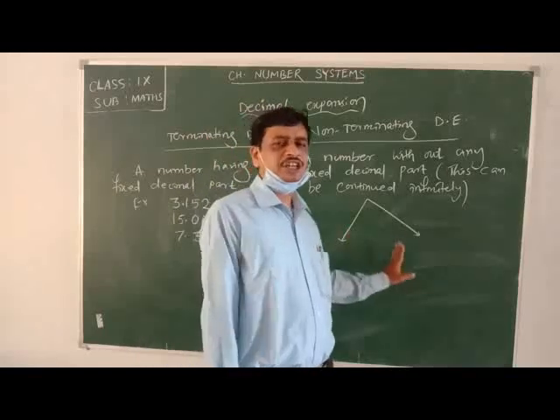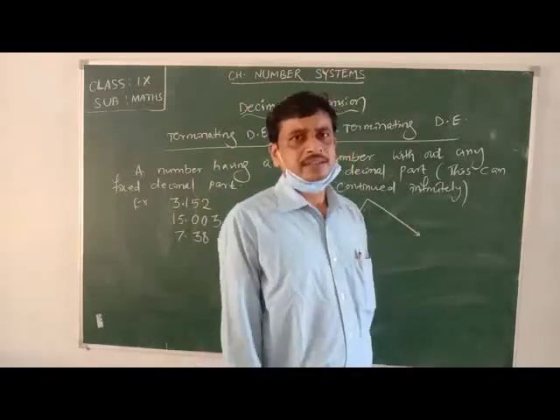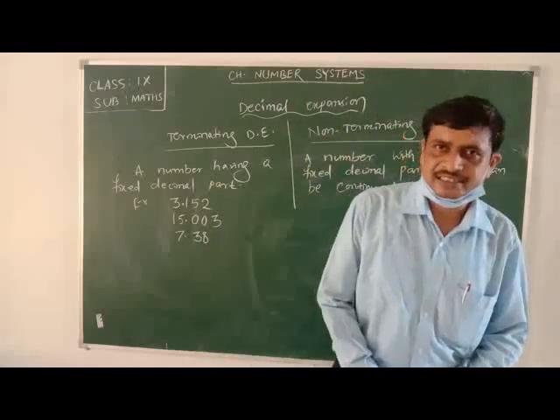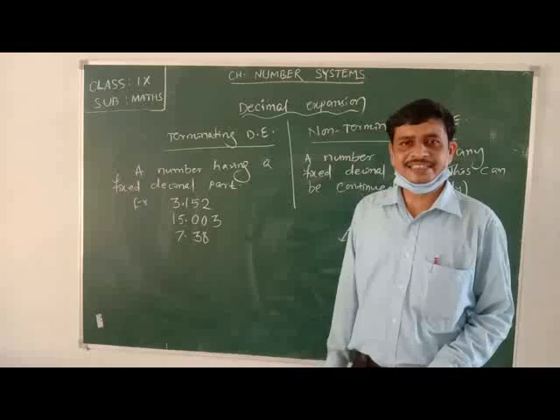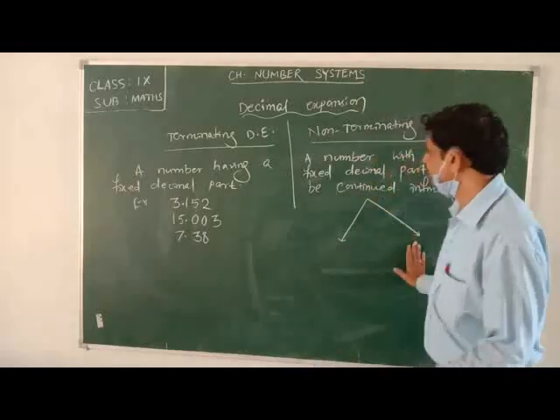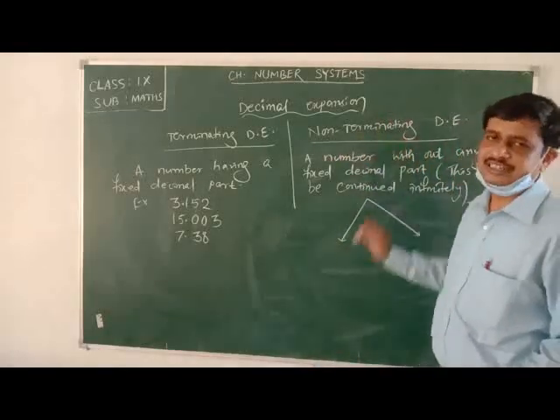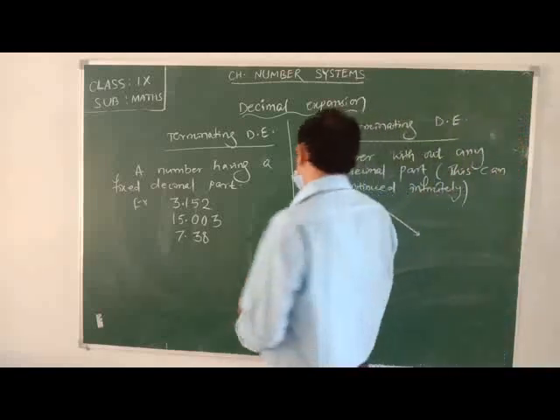If the decimal part doesn't contain repeated or recurring digits, such numbers are said to be non-terminating non-repeating decimal expansion.